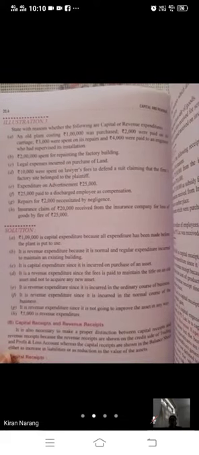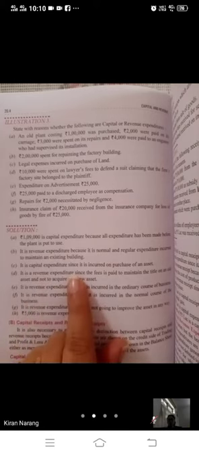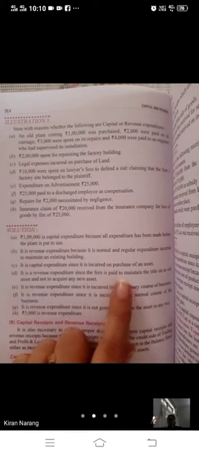So it is revenue expenditure because it is a normal and regular expenditure. This is normal repainting of the factory. Third one, legal expenses incurred on purchase of land. Any expenditure spent on the purchase of any asset is capital expenditure. So it is a capital expenditure since it is incurred on purchase of an asset.